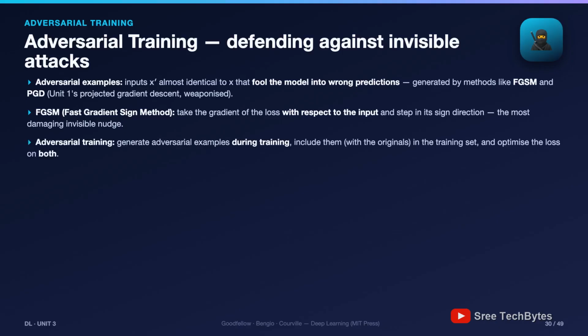The FGSM formula on screen, fast gradient sign method. Read it carefully: the gradient of the loss with respect to the input, not the weights, the image. Same backpropagation machinery, aimed at the pixels, finding the most damaging invisible nudge. Epsilon caps the perturbation size, an L-infinity constraint, the unit ball's worst-case norm weaponized.